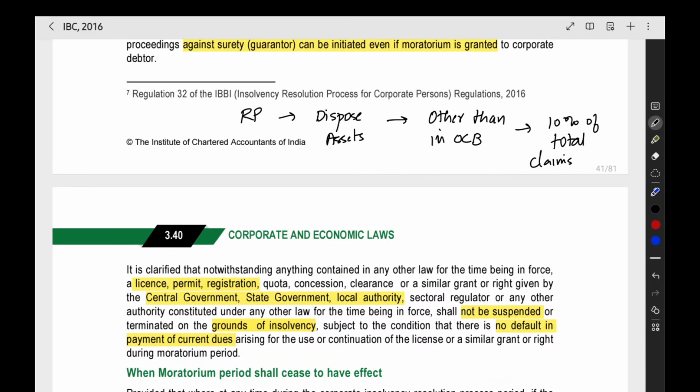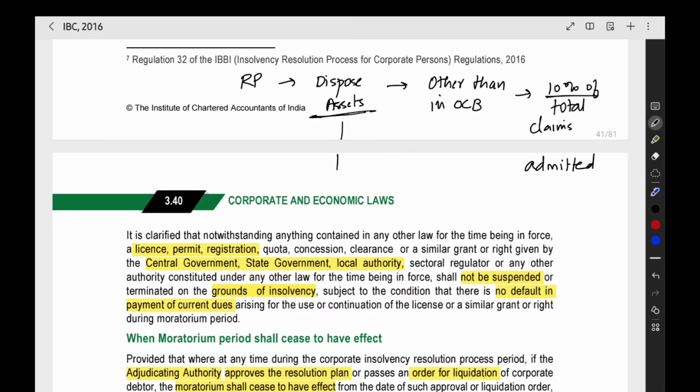Total claims given by the creditors is their right. In that claims, up to 10%, you can take the amount, and that will be the limit. You can dispose of the assets up to that particular limit. That asset also should be unencumbered, meaning that there is no charge on those properties. It is not already mortgaged to anyone. It is not already hypothecated to anyone. It is not already pledged to anyone.